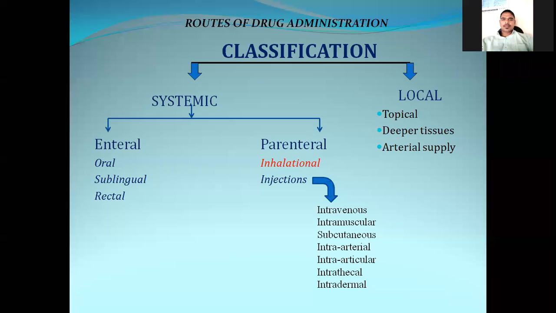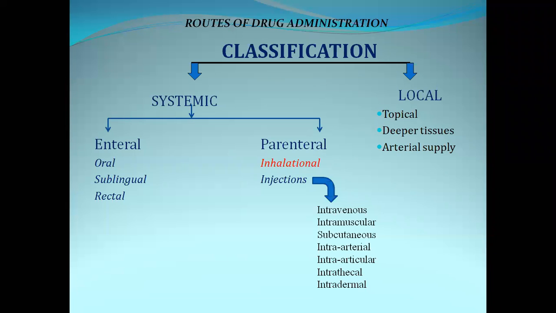Now, the systemic is again classified into two types based on whether it comes across the enteric system or not. If it comes across the enteric system, then this group of drug administration is called enteral. If it does not come across the enteric system and the drug reaches the systemic circulation, then that type of route of administration is called parenteral.